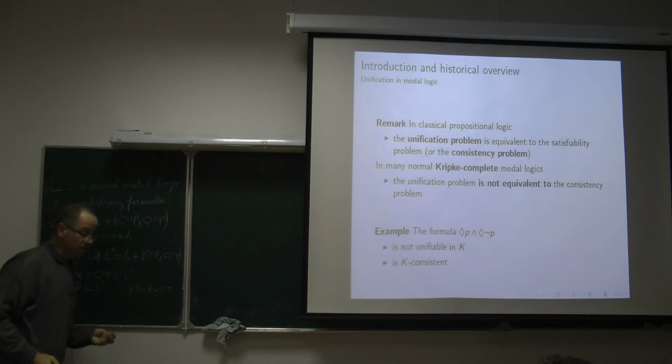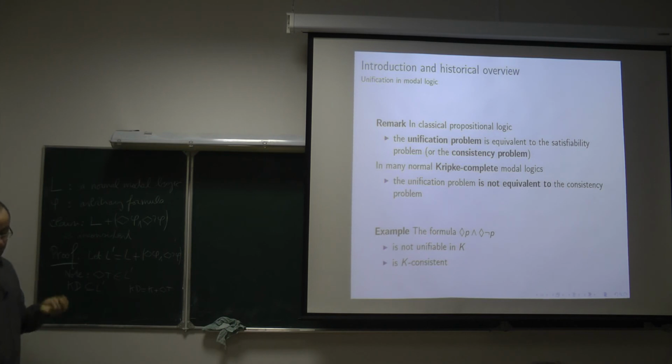And it is known that in KD, and in fact in all normal extensions of KD, every variable free formula is either equivalent to true or to false. Because in KD, diamond true is equivalent to true, diamond false is equivalent to false. Box true is equivalent to true, and box false is equivalent to false.